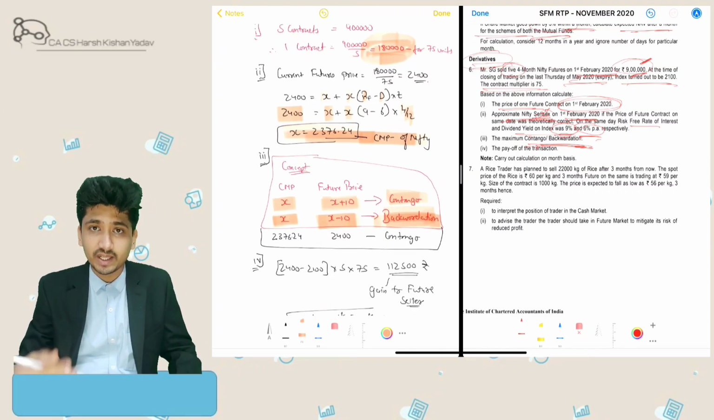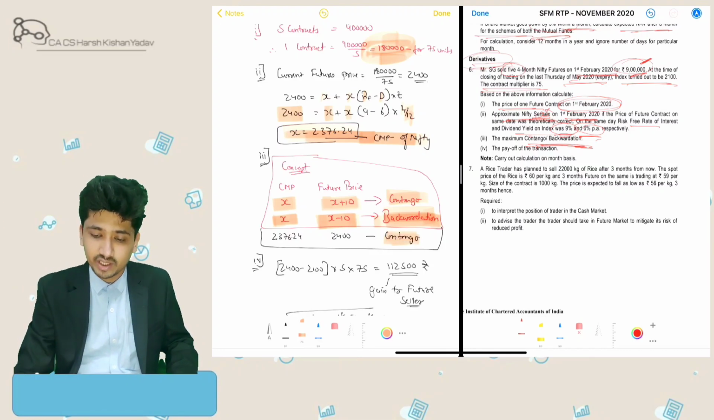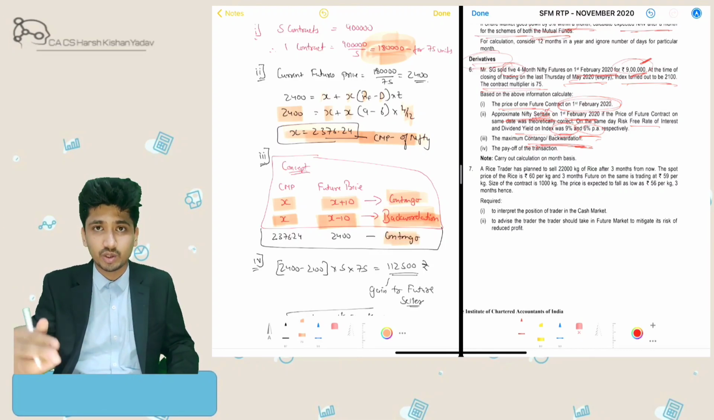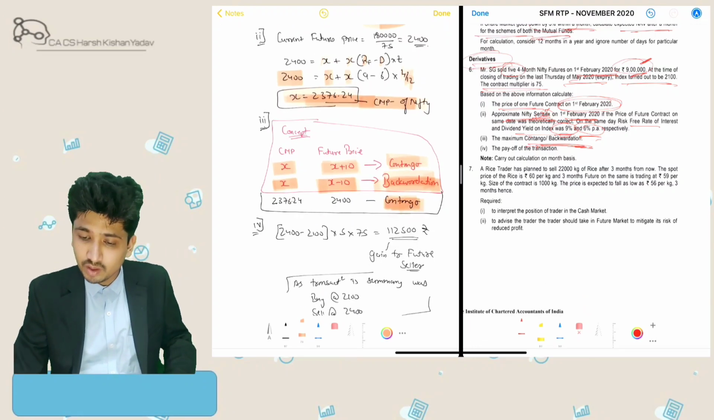For example, in our current situation, the Nifty was trading at 2376.24, whereas our future was trading at 2400. Alright, so it is called contango. Just because the future is expecting Nifty to be on the higher side, it is contango, and if the future is expecting Nifty to be on the lower side, it is called backwardation. So our answer is contango.